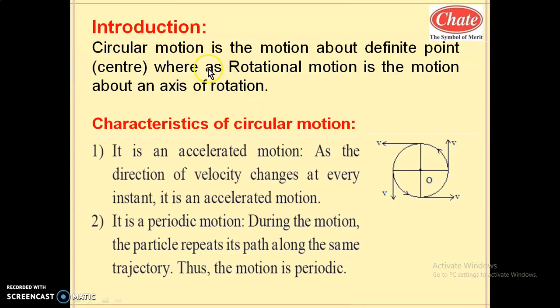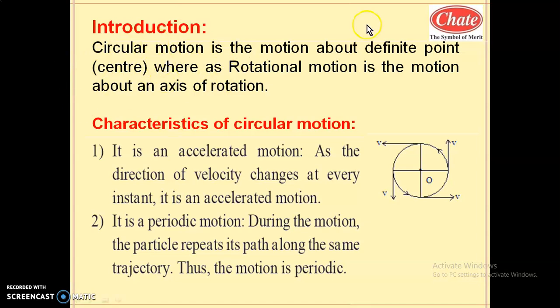You have studied in science that earth has two types of motion. One is planetary motion and another one is rotational motion. So earth revolves around the sun. In this case, sun is treated as a point, sun is treated as a center, and earth revolves means earth performs circular motion around the sun. Earth completes one revolution around the sun in 365 days. That is the duration of a year. So what is the duration of a year? That is the time taken by the earth to complete one revolution around the sun.